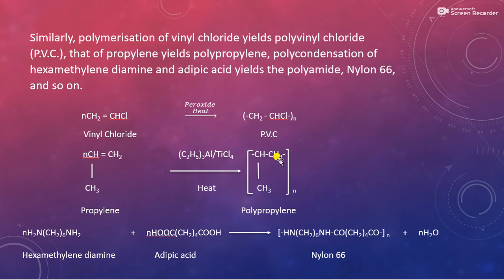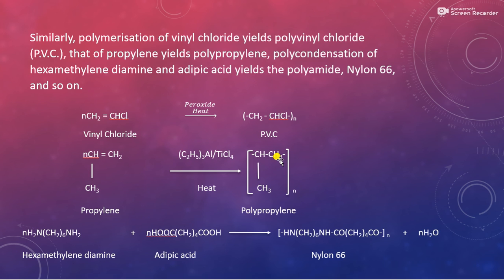Vinyl chloride and propylene undergo polymerization in the same way as ethylene.